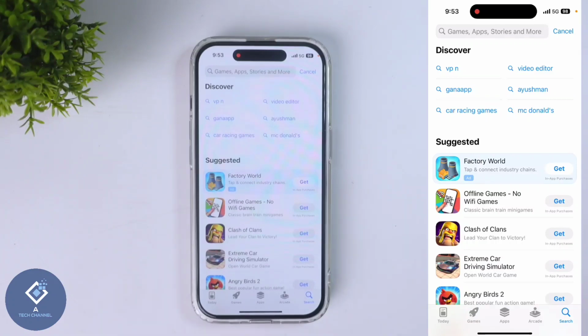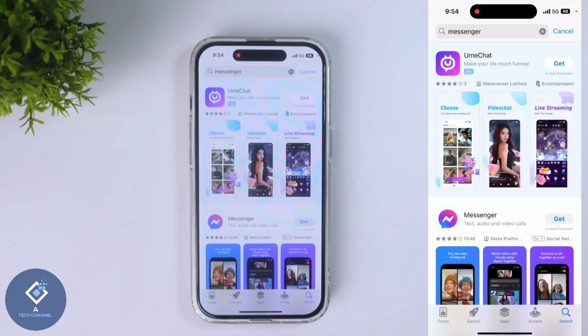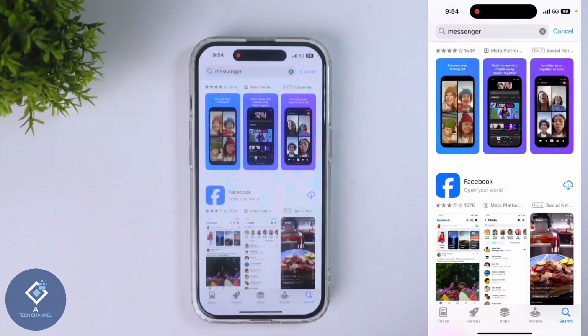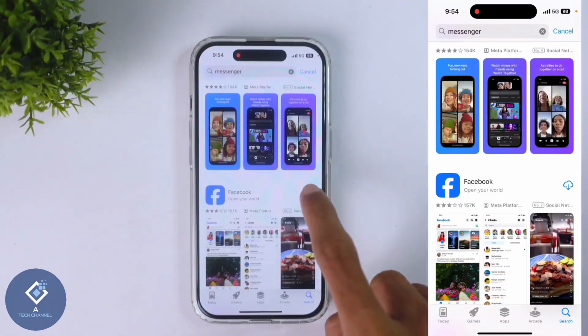For example, I am searching for Messenger. When you are searching for Messenger, you can see that app. And one thing is that I have not installed this Messenger application before. So here it is showing Get. But when you are scrolling down, you can see Facebook application. Before I have installed this Facebook application, after that I have deleted that app. Since I have downloaded that app before, you can see a sign like this. To download this application, just click on this button.